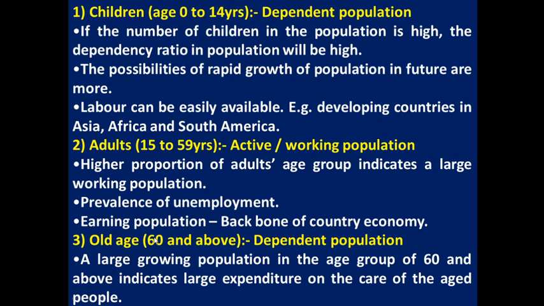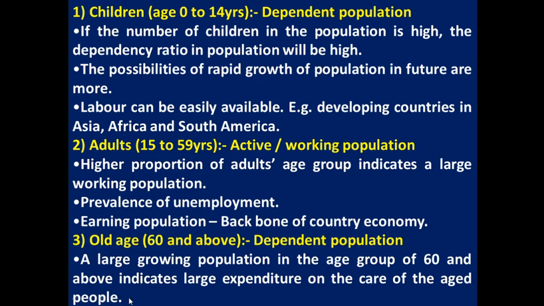And the last age group, where we are going to learn the features or characteristics of old age, is the age group of 60 and above. Those people who are 60 and above are called old age people or aged people. They are also called dependent population. If a particular country has a large number of old age people in this age group, that means 60 and above, it indicates large expenditure on the care of old age people.